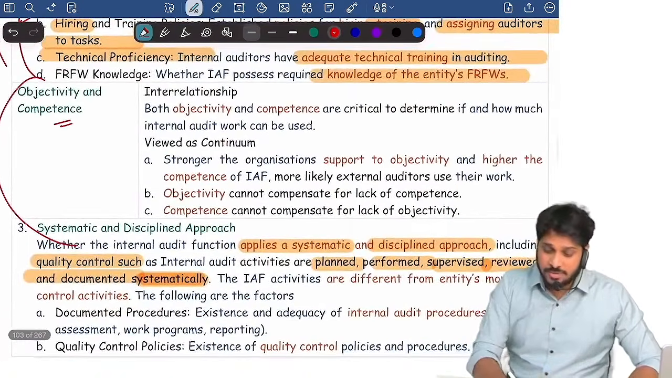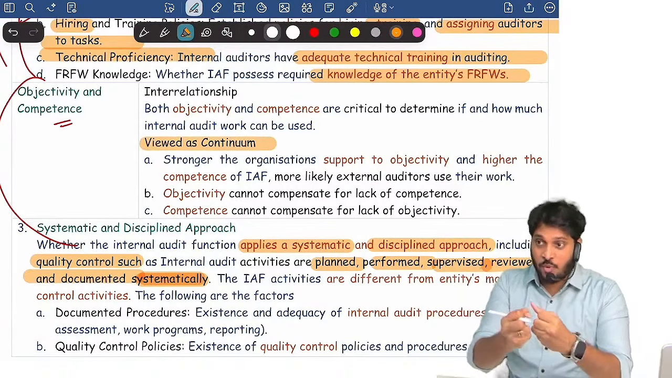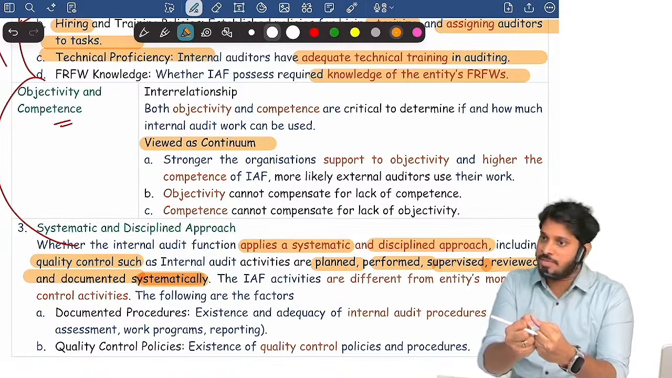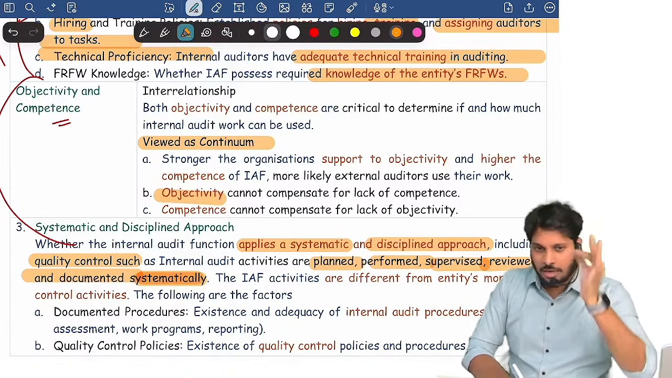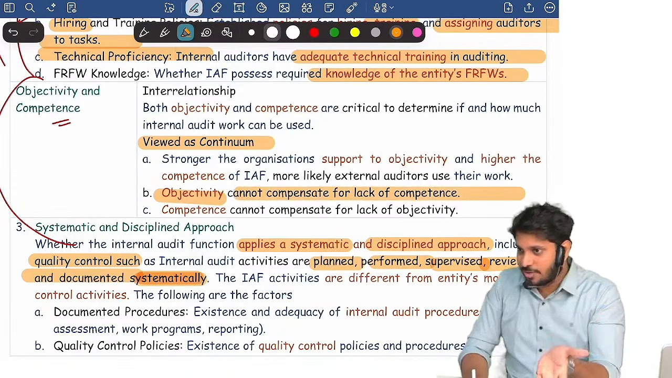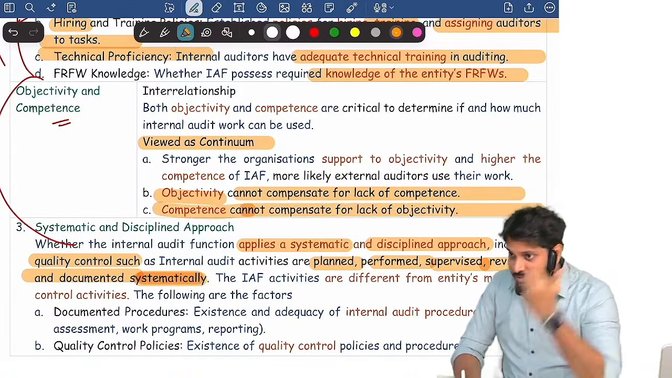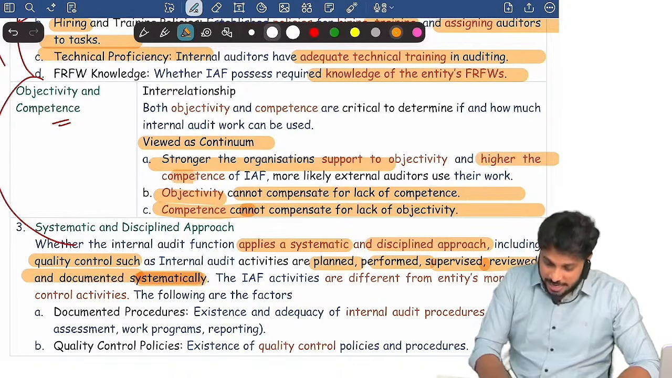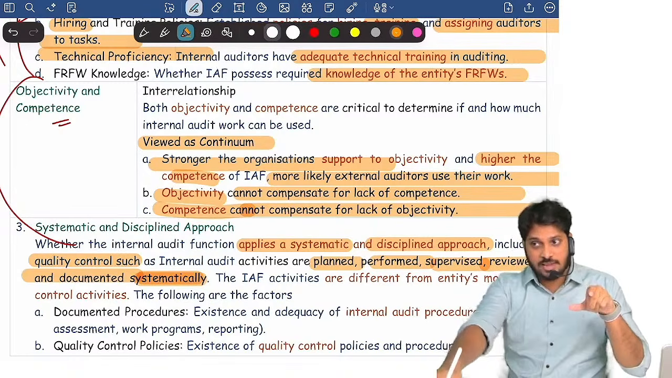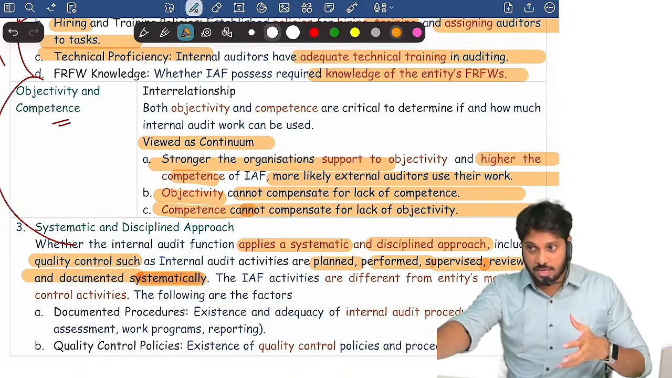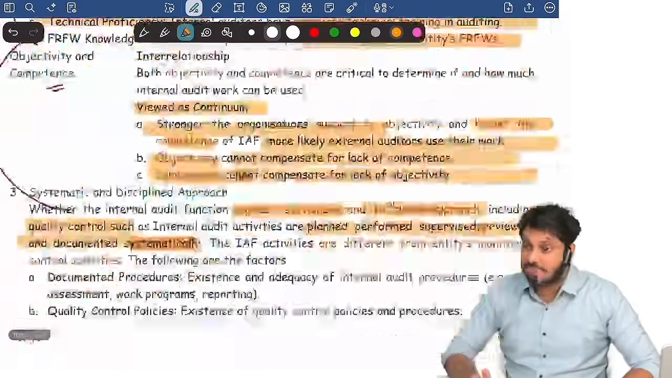Now, objectivity and competence are complementary. They should be viewed as a continuum, complementary to each other. Internal auditors may be very genuine, honest, unbiased, but that cannot compensate for lack of competence. Competence cannot compensate for lack of objectivity. The higher the objectivity and the higher the competence, the more likely we use their work. Just because they are objective, you can't say they are competent. Just because they are competent, you can't say they are objective. Objectivity should be there, competence should be there. Are you clear? These are the factors I evaluate.